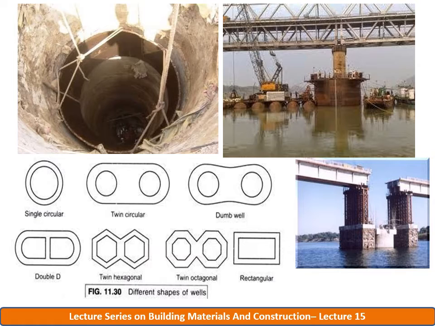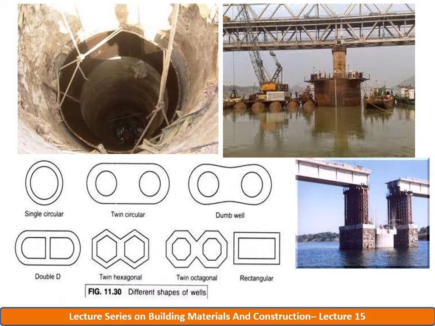Twin circular wells aim at combining the advantages of a circular well and of double D, but the only snag is that the two wells sunk close to each other have a tendency to close in or move apart.